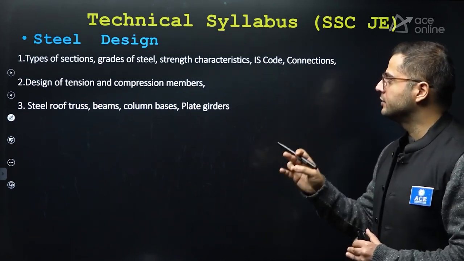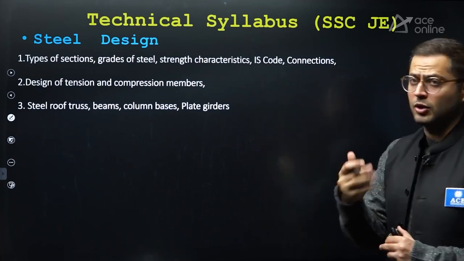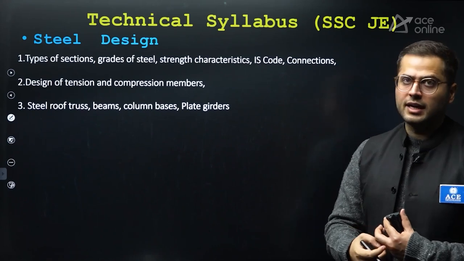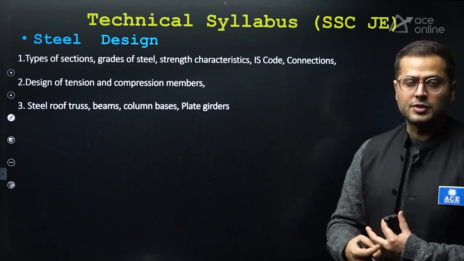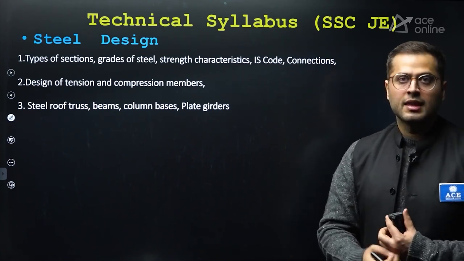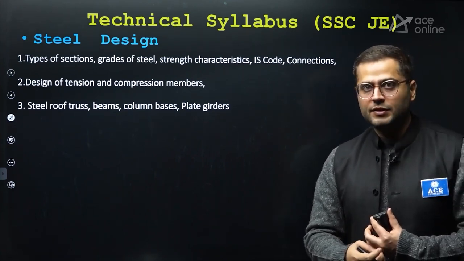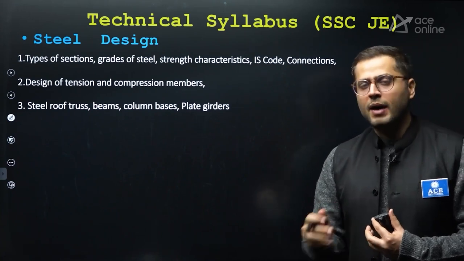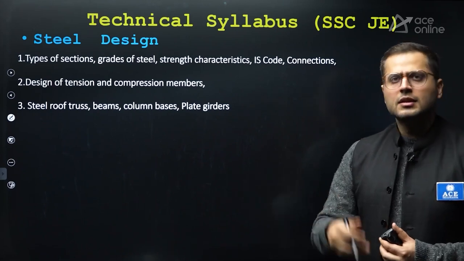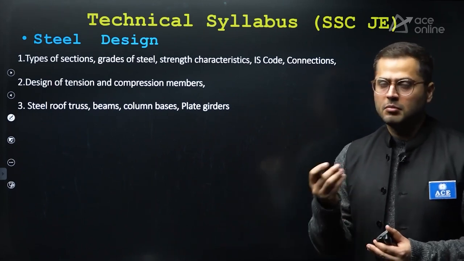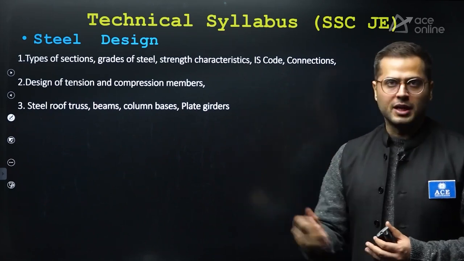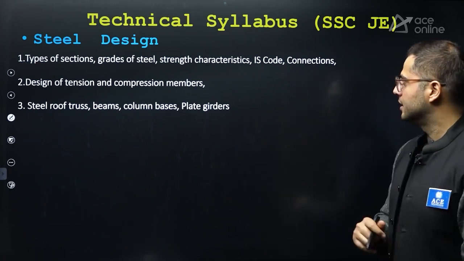Type of sections, grades of steel, strength characteristics. Strength characteristics corresponds to the stress strain curve for standard structural steel. How to calculate that? What are the various classifications of structural steel based upon carbon content? What is the influence of carbon in the type of steel which we use, how it impacts the strength of structural steel, basic material specifications, and also the various quantities like physical properties, modulus of elasticity, shear modulus, coefficient of thermal expansion. All of these criteria are important.